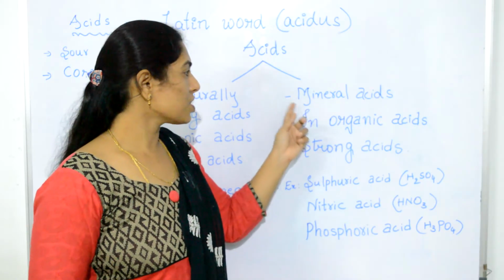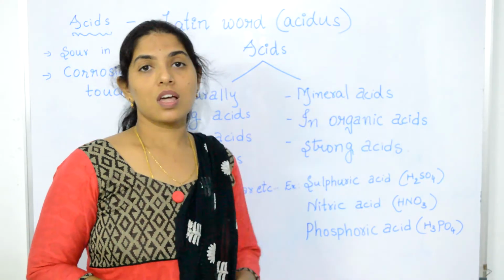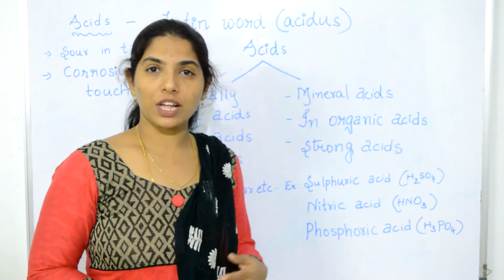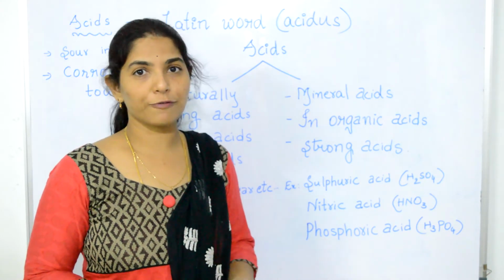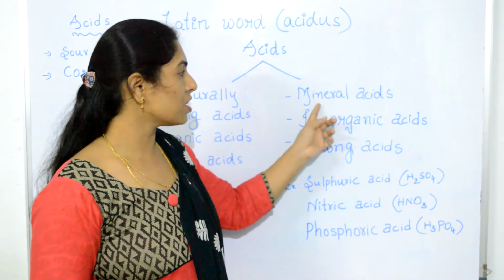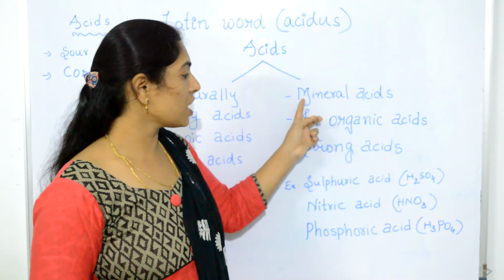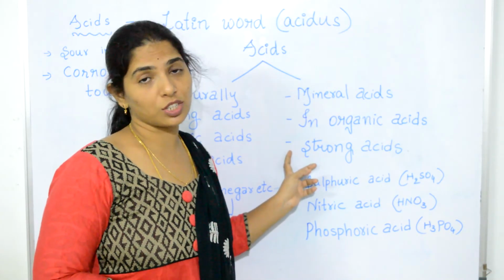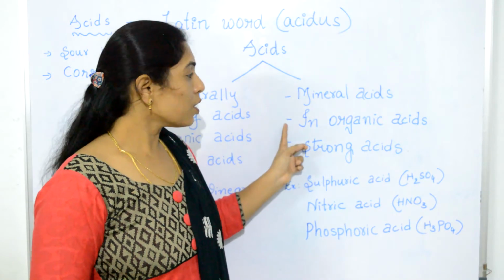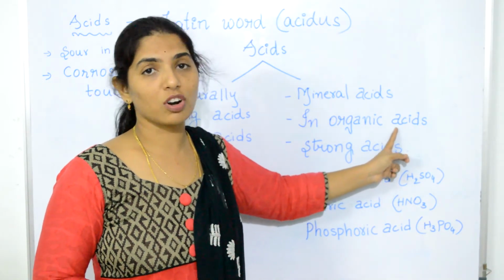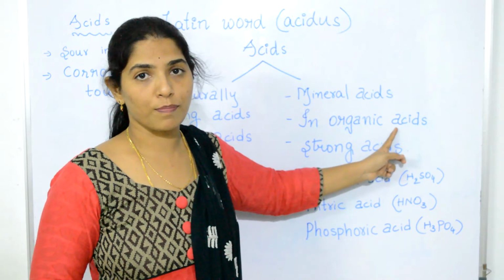The next one is about mineral acids. The acids which are obtained from minerals, for example nitrogen, sulfur, phosphorus, etc., we call them mineral acids. These mineral acids are generally strong acids. It is very dangerous to taste them. They are also called inorganic acids because they do not contain any carbon compound in them.